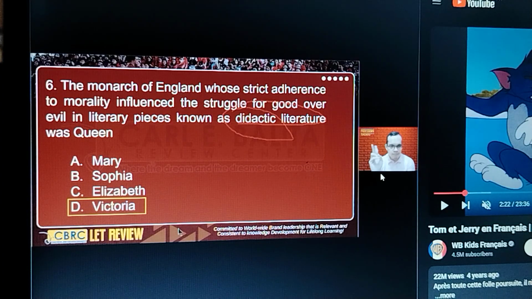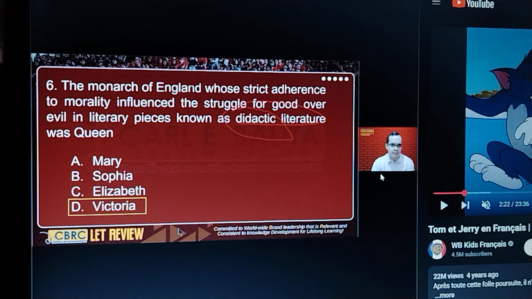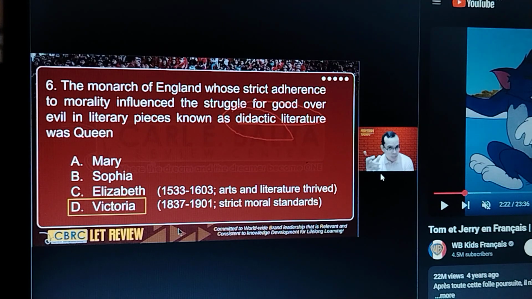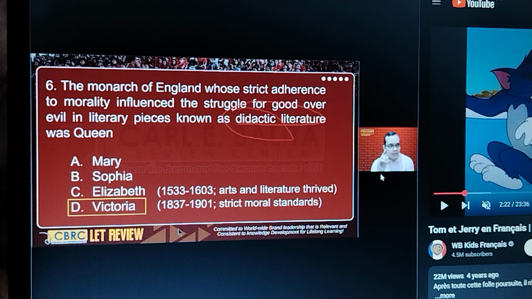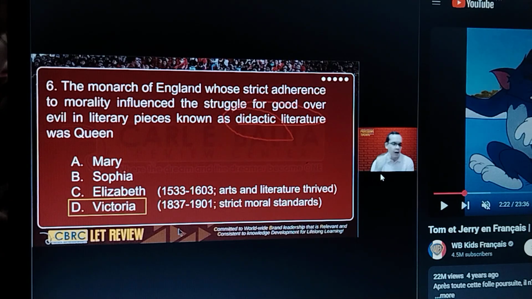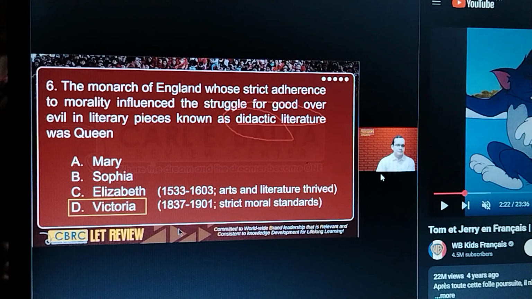Okay, it's not Mary, it's not Sophia, because there are many monarchs named Mary, Sophia, but they're not related to didactic literature. Queen Elizabeth, who reigned from 1533 to 1603, during her reign, arts and literature flourished, but not specifically in terms of didactic literature. The one known for that is Queen Victoria, where strict moral standards were observed by the people of England.